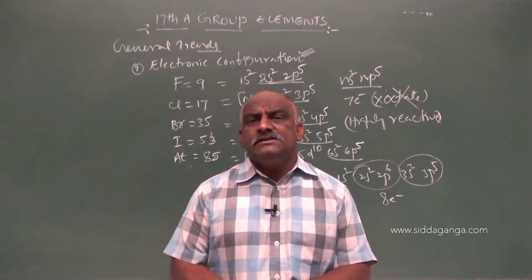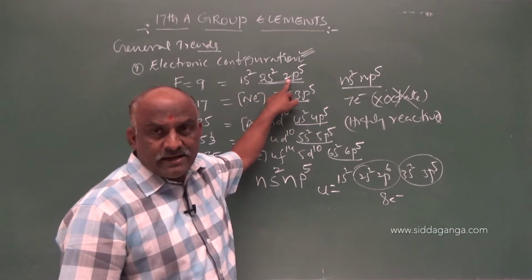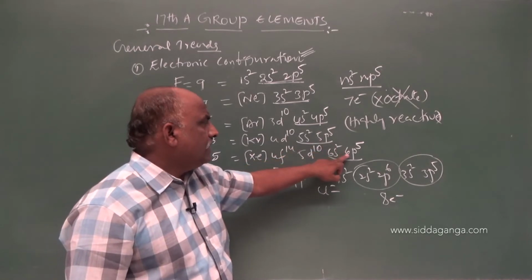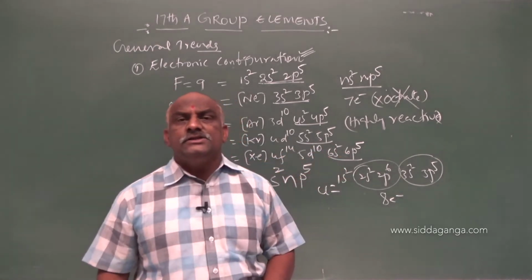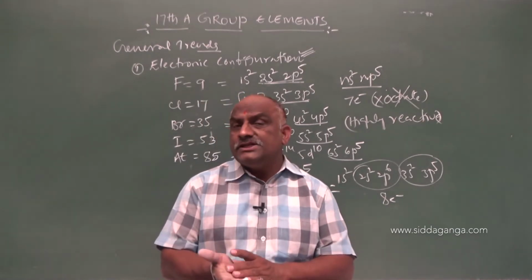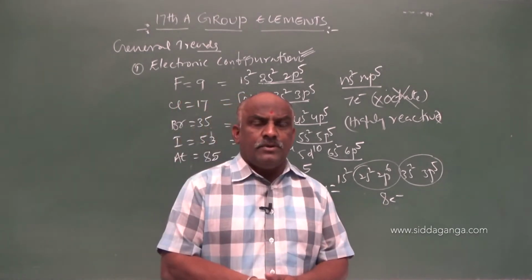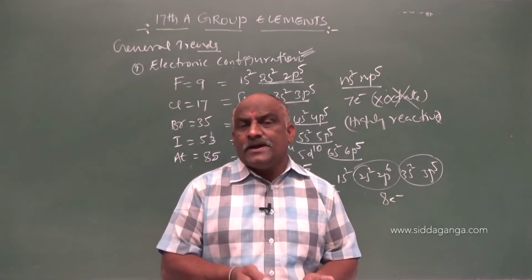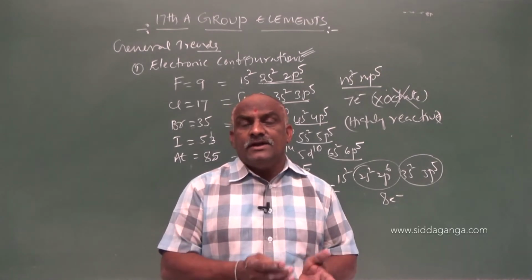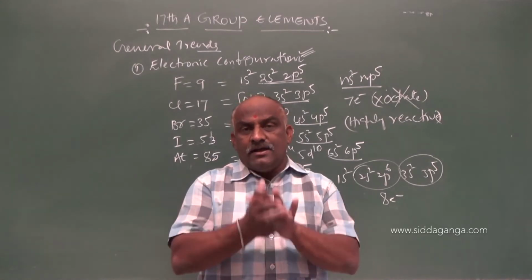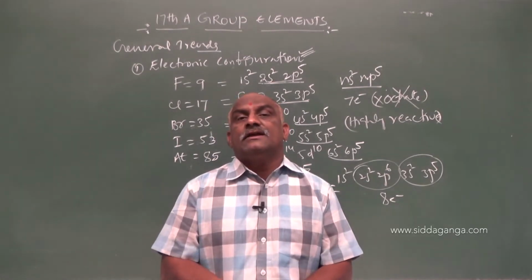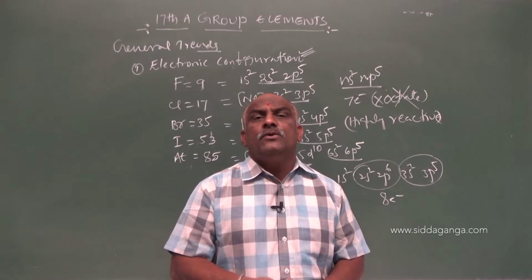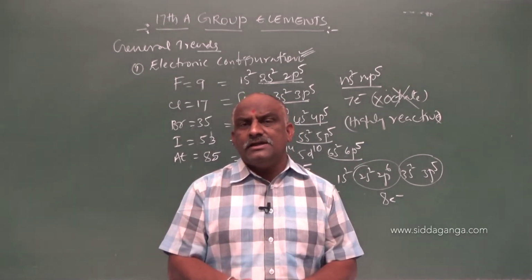Why do atomic radii increase? In fluorine, what is the last shell? Second. While coming to chlorine, third orbit; bromine, fourth orbit; iodine, fifth orbit; astatine, sixth orbit. The differentiating electron enters into a new principal quantum number. Differentiating electron enters into what? A new principal quantum number. So size increases, atomic size increases, atomic radii increases. Clear it is. Why does atomic radius increase? Because of the final electron. The differentiating electron is called the final electron. Final electron enters into which orbital? A new principal quantum number, a new orbit. The final electron jumps into a new orbit.